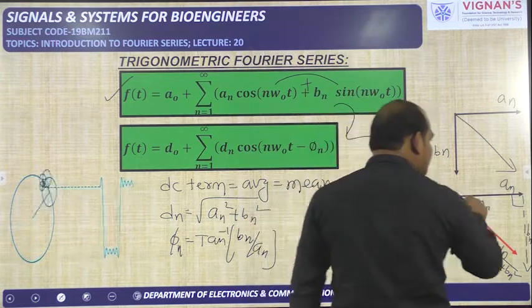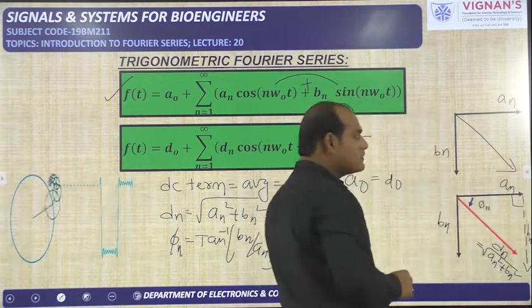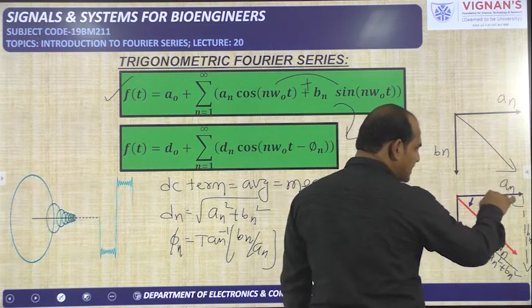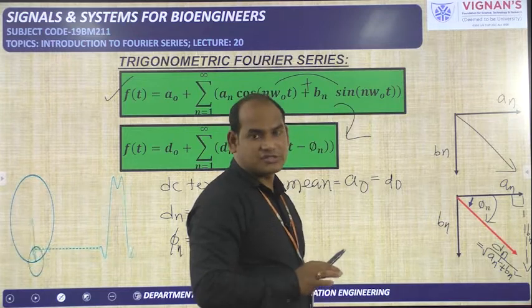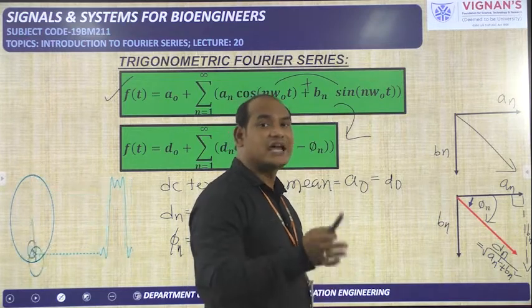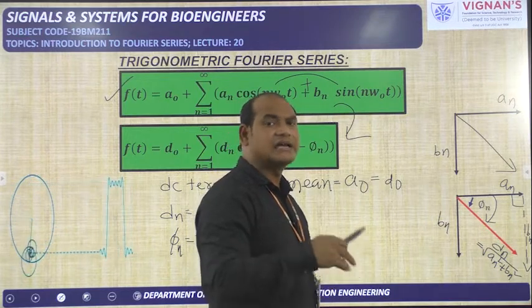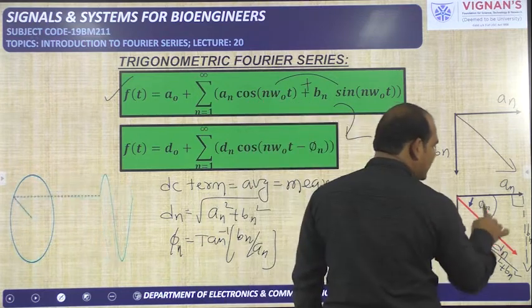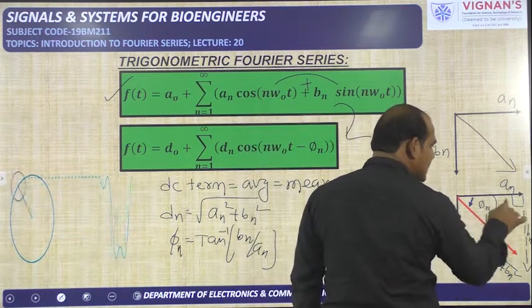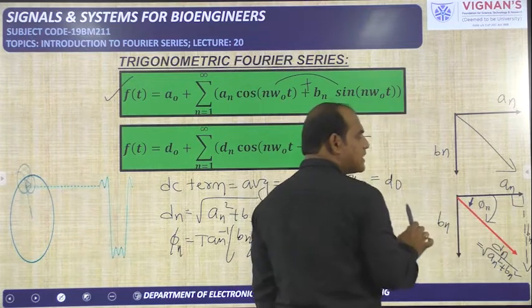Next, with respect to the x-axis direction, this vector is moving in the clockwise direction. If it is anti-clockwise, that is a positive angle; if clockwise, that is a negative angle. That's why negative has been taken. And how much is the angle? This is a right angle triangle, and the angle is phi n.